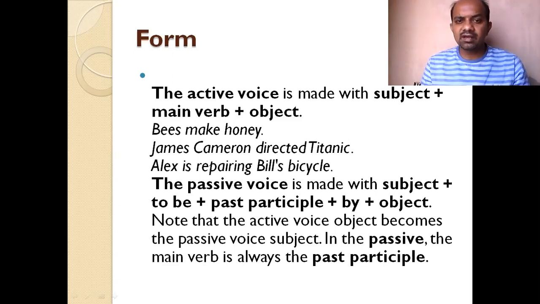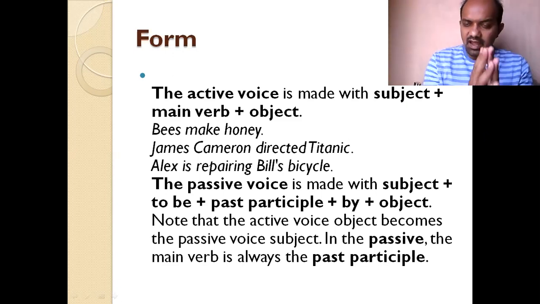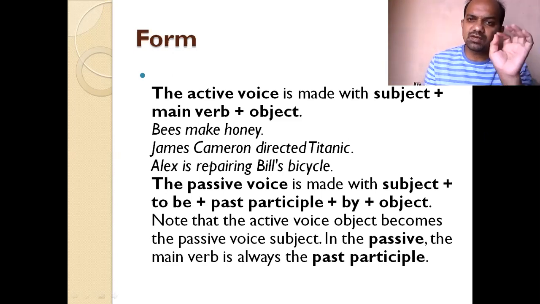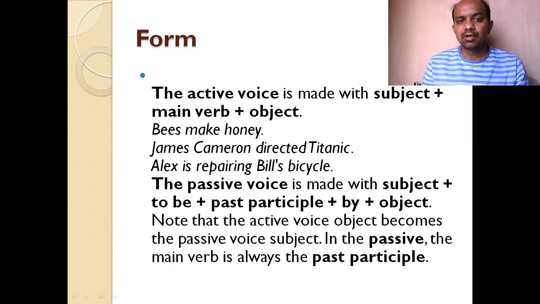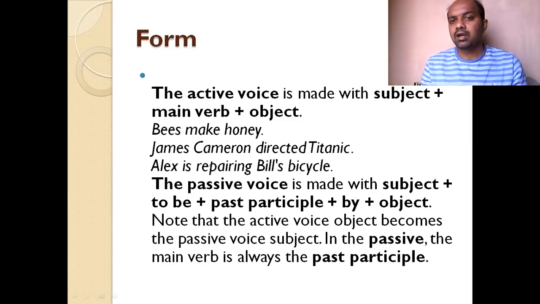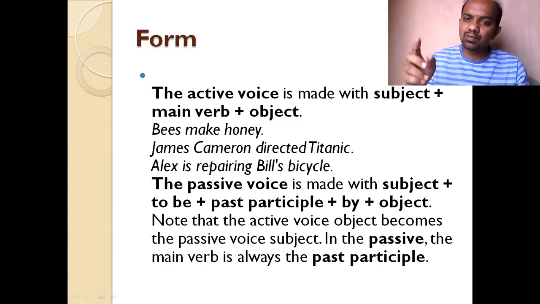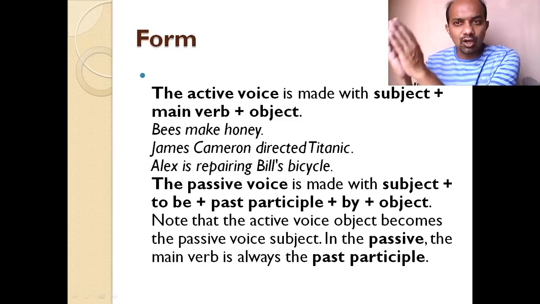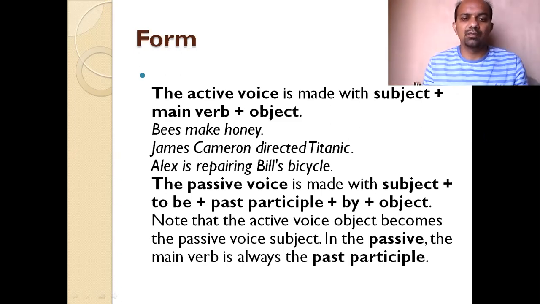Alex is repairing Bill's bicycle. He is repairing. So these are the active sentences, the SVO pattern. The passive is made with the subject plus the to be form of the verb and the past participle form of the verb. The agent is introduced by "by." Sometimes another object is added along with that.